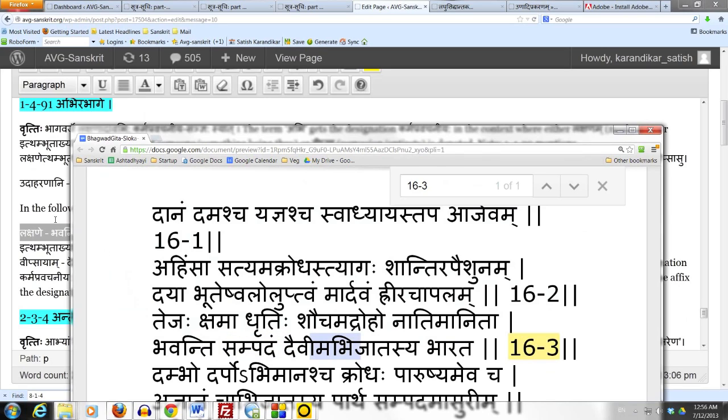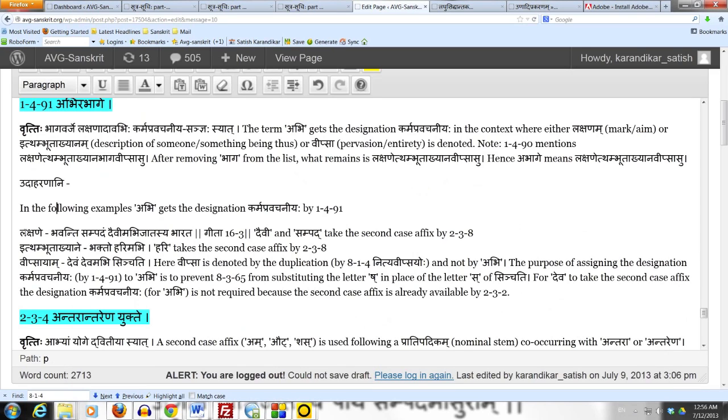The Bhashyakara says Abhilakshya Jatasya. So, Daivim Sampadam Abhilakshya Jatasya. Here Abhi is used in the sense of Lakshane. So, Daivim Sampadam Abhilakshya Jatah means one who is born with a focus on the divine disposition. So now Abhi gets the Karma Pravachaniya Sanya by 1491 because the context here is that of Lakshane, and then in connection with Abhi, Sampad takes the second case affix by 238, Karma Pravachaniya Yukte Dvitiya. And since Daivi is qualifying Sampad, that also takes the second case affix.